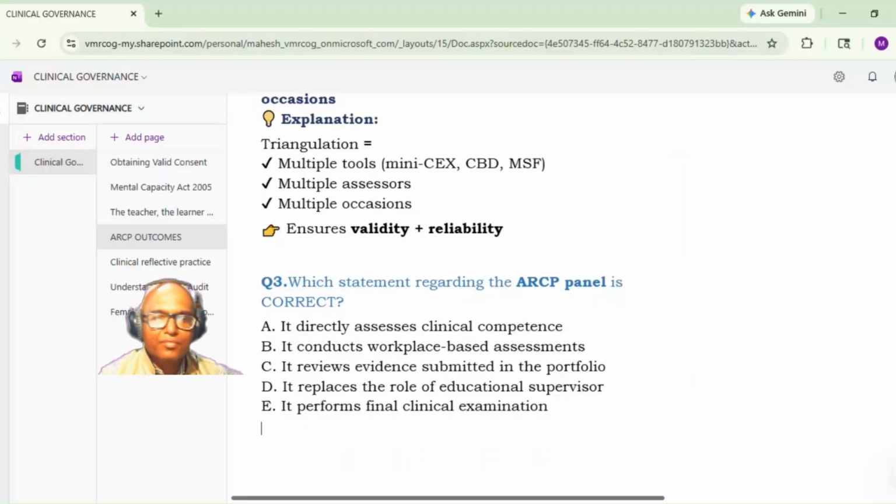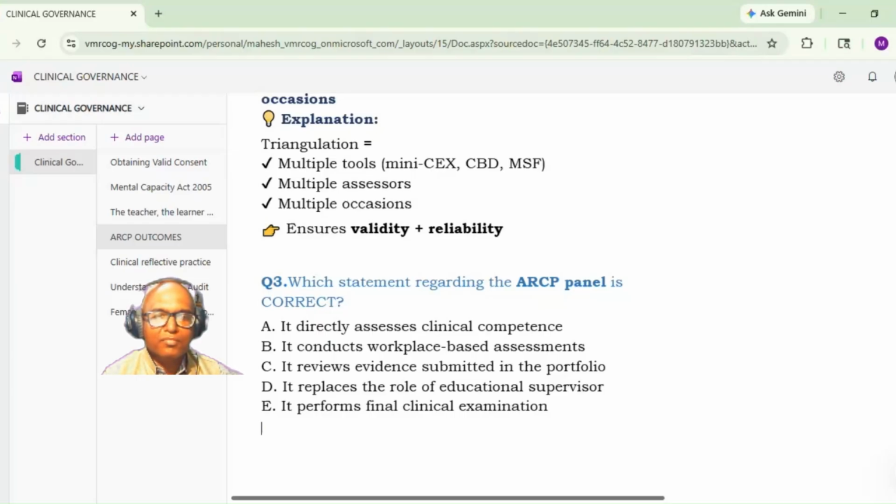Next. Which statement regarding the ARCP panel is correct? A. It directly assesses clinical competence. B. It conducts workplace assessment. C. It reviews evidence submitted in the portfolio. D. It replaces the role of the educational supervisor. E. It performs the final clinical examination. So C is the answer.